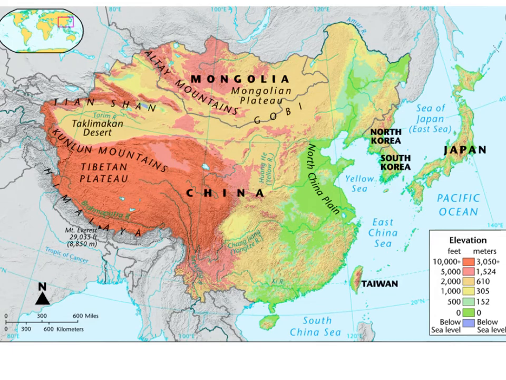The geographic setting of ancient China. Rivers were important to the development of civilization in China. Other landforms and climate played a role, too.